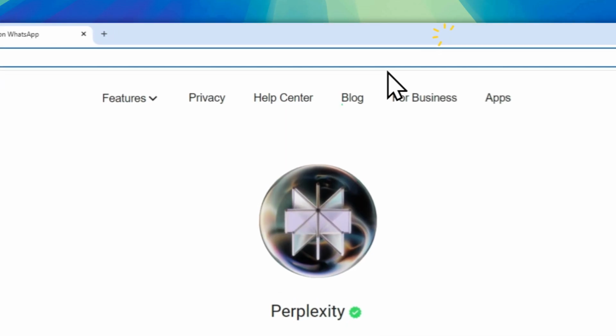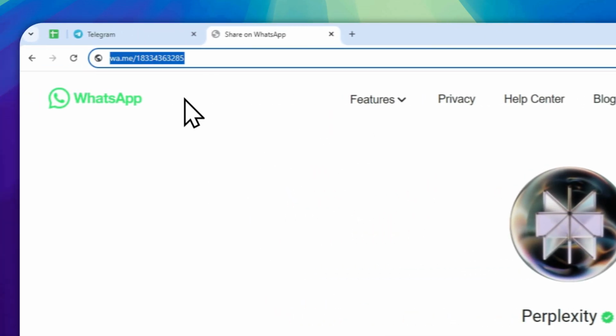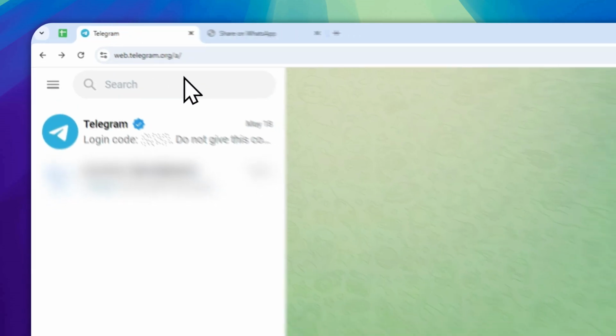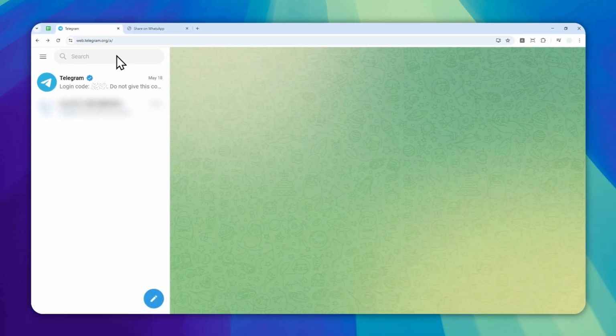So I'm going to minimize this, and I'm going to be using Telegram desktop. But this feature of Perplexity is available on desktop and mobile. It's available everywhere. Now, to chat with Perplexity on Telegram, you have to find the Perplexity account first.